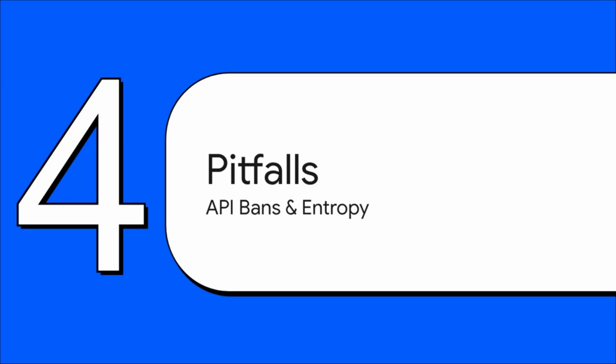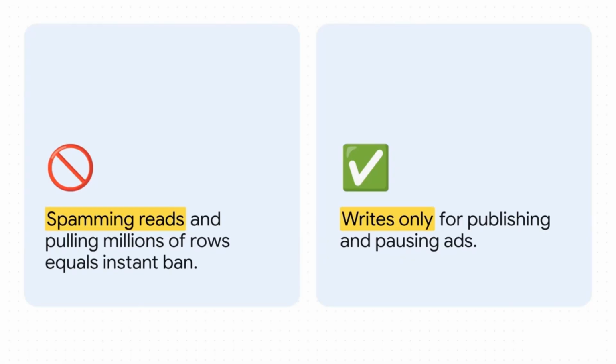Section 4, Pitfalls, API bans, and entropy. Let's be totally transparent here. If you try to build this right now, you are going to hit two massive brick walls. The first wall is the API ban. Doing this the wrong way, which means spamming the API and pulling hundreds of millions of rows of data, violates their terms of service and leads to an instant ban, no questions asked.